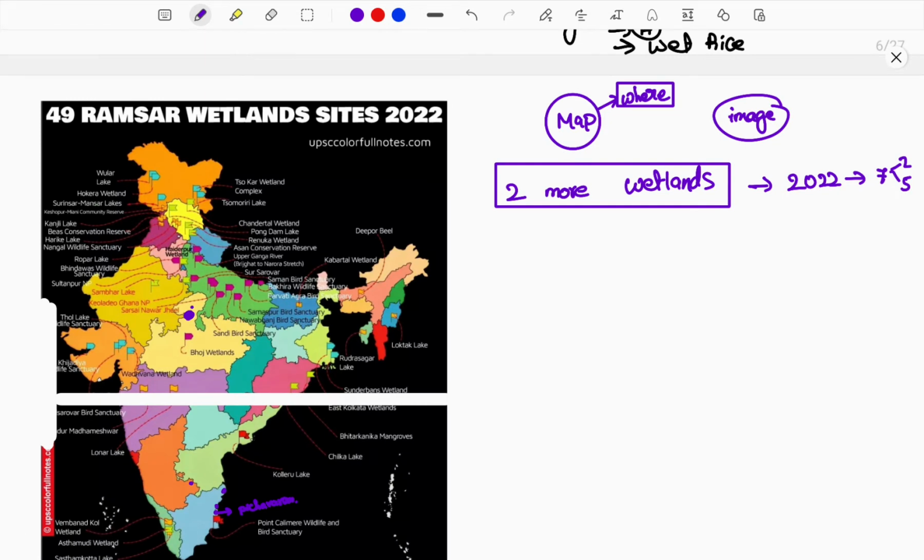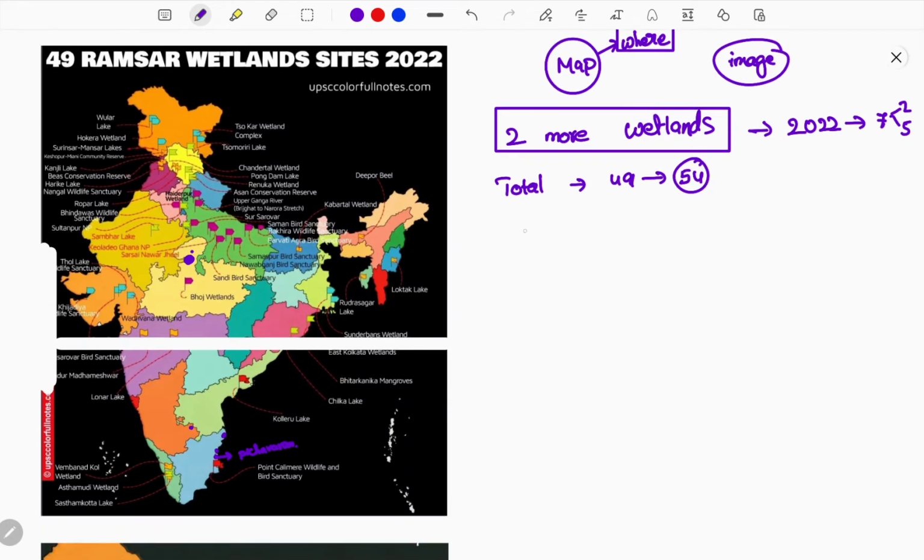I'll be explaining them in detail also, and then we can get into the topic. The present total number of wetlands of India, previously 49, has now risen to 54. So now the total is 54. Remember that. And the 2 additions, the 48th and 49th wetlands, both will be explained by me in detail.